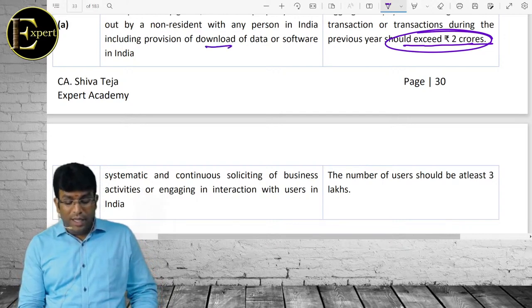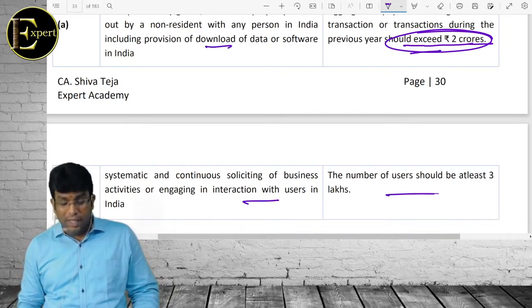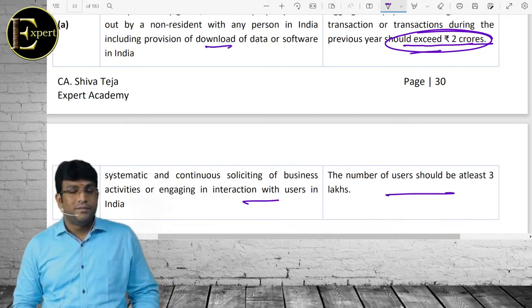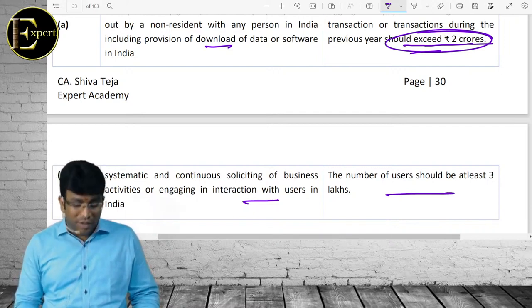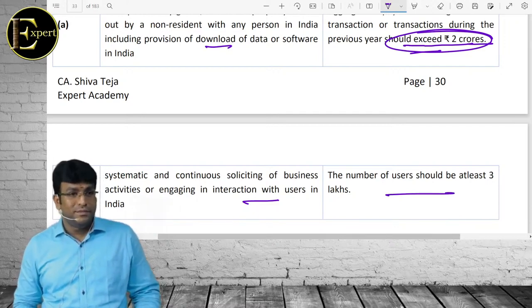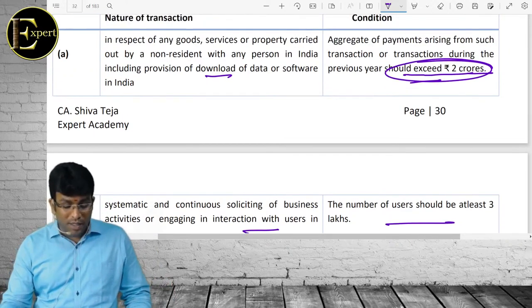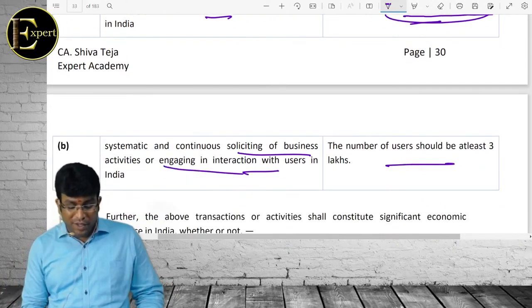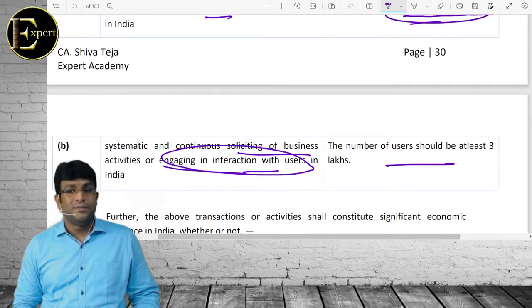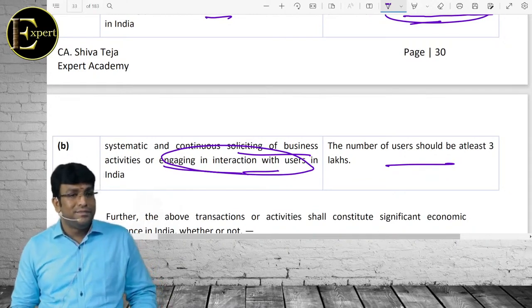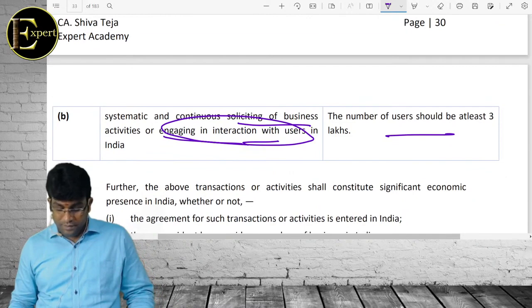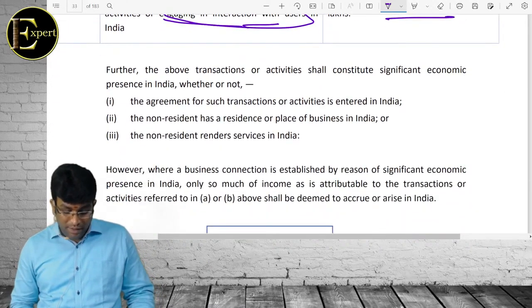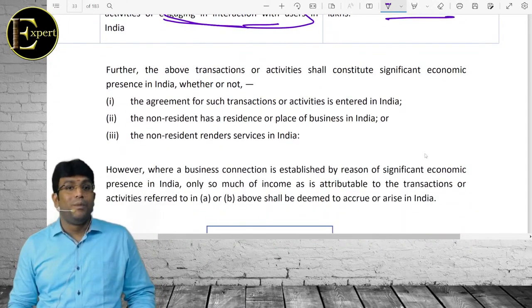नहीं, ये पॉइंट के लिए ये कंडीशन है, ये पॉइंट के लिए ये कंडीशन है. It's not or and. For this point, this condition, this point, this condition. This point is talking about goods and services. This point is talking about soliciting business or engaging interaction with the users, like gaming, basically. Is that clear?